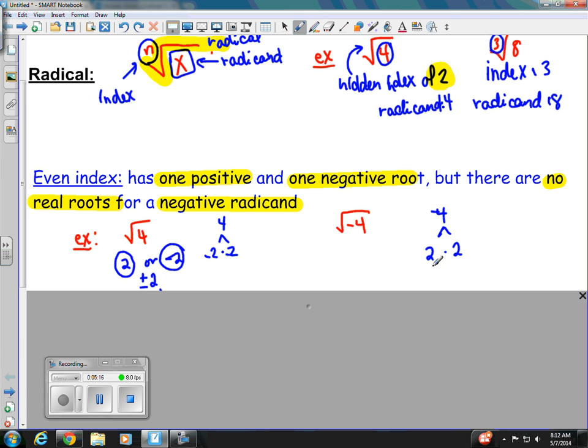So that doesn't work. And remember that they have to be exactly the same number, so if I put a negative on this guy, I have to put a negative over here on this 2. So negative 2 times negative 2 still gives us positive 4. I can't make a negative with exactly the same 2 numbers. So anytime we have the square root of a negative, or we take an even index of a negative radicand, we say there are no real roots.